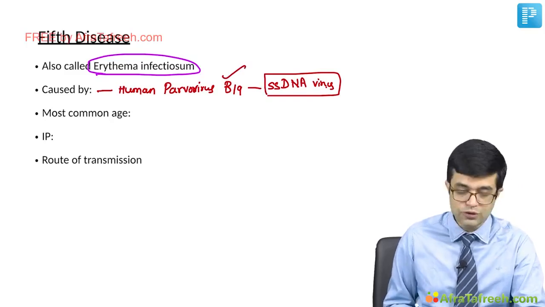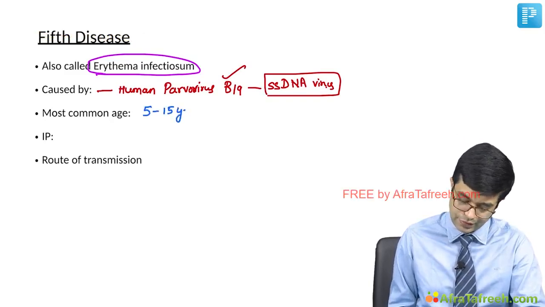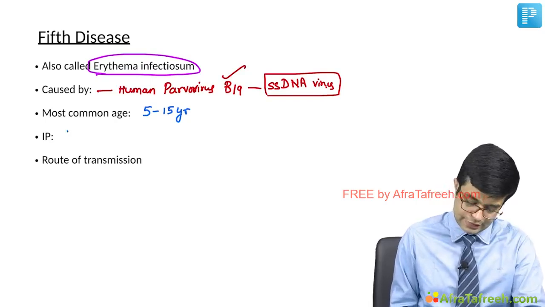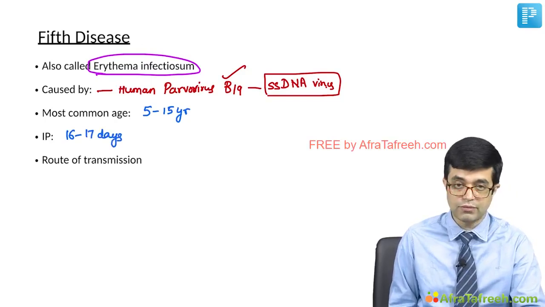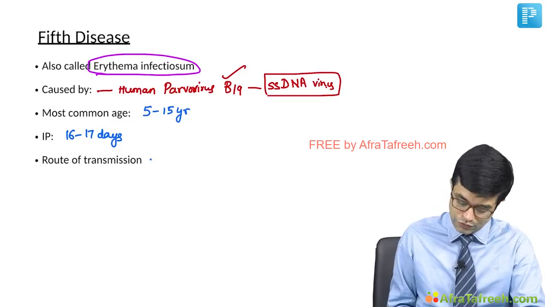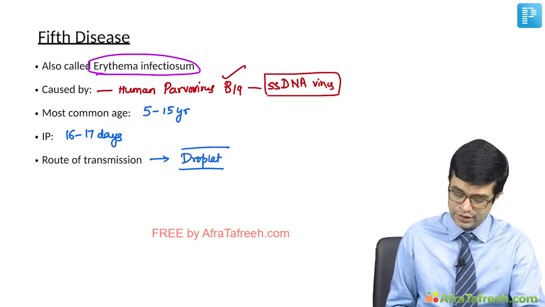The most common age group for fifth disease is 5 to 15 years, whereas the incubation period for fifth disease is 16 to 17 days. Although it can be quite variable, ranging from as short as 1 week to as long as 28 days. And the route of transmission is through the droplet route. So it is spread through the respiratory secretions.